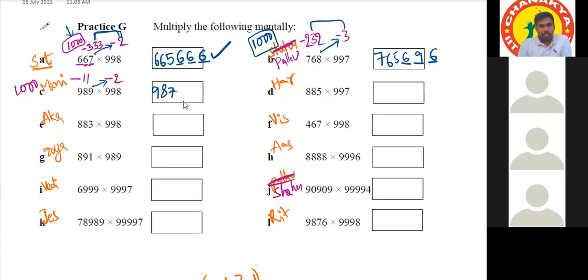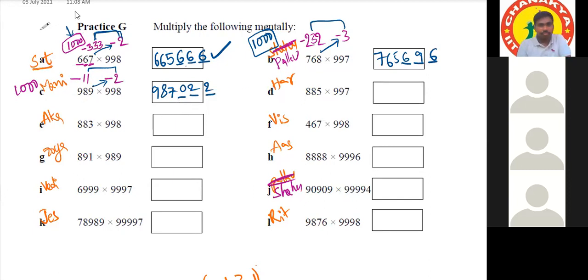Actually, you need to reserve how many positions? 3, sir. Okay. Minus 11 into minus 2 is 22. So we should have 0, 2, 2, sir. 0, 2, 2. Correct. Very good.